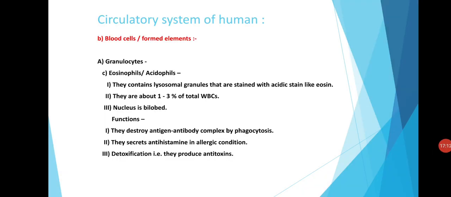Third type of granulocyte is eosinophil, also called acidophils. They contain lysosomal granules that are stained with acidic stains like eosin. The contribution of eosinophils is about 1 to 3% of total WBCs and nucleus is always bilobed.